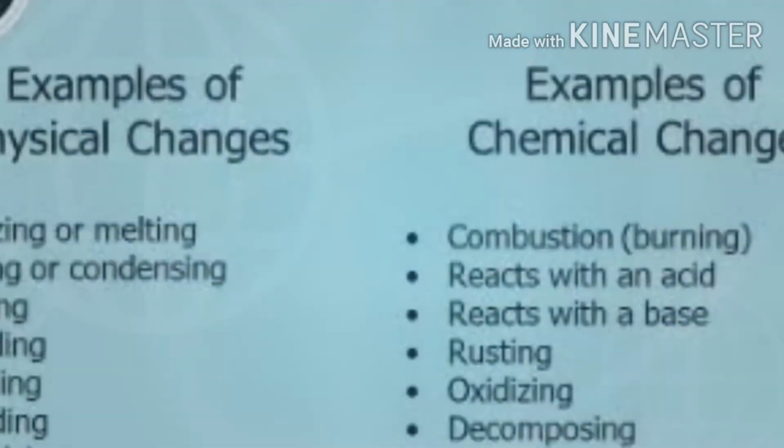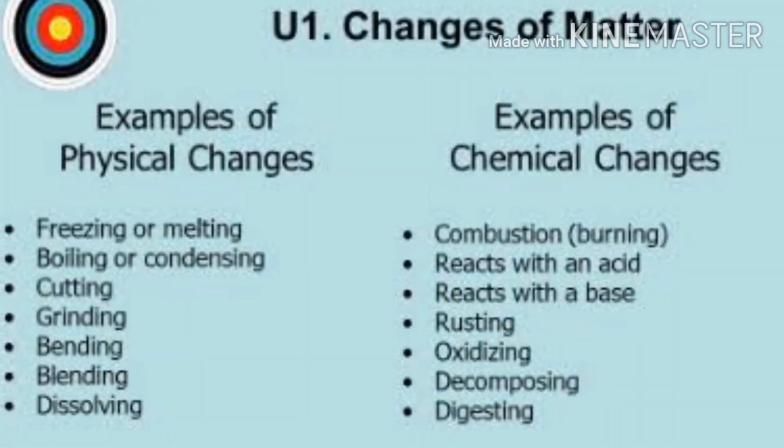So students, examples of physical changes and chemical changes. First, examples of physical changes. First, freezing or melting. Second, boiling or condensing. Third, cutting. Fourth, grinding. Fifth, bending. Sixth, blending. And seventh, dissolving.